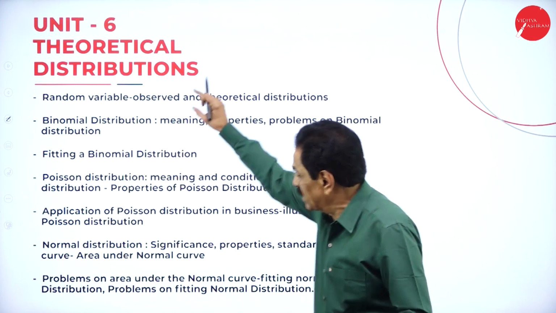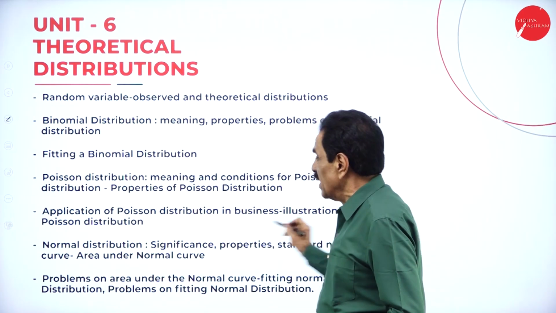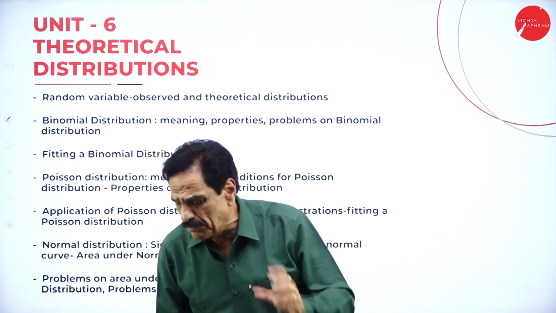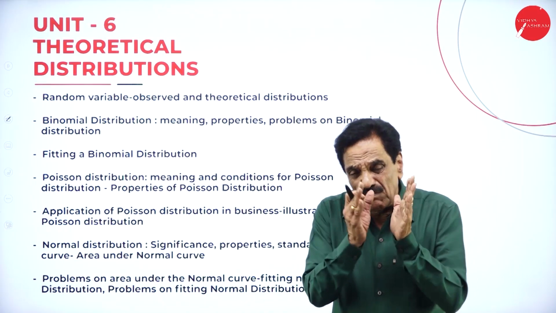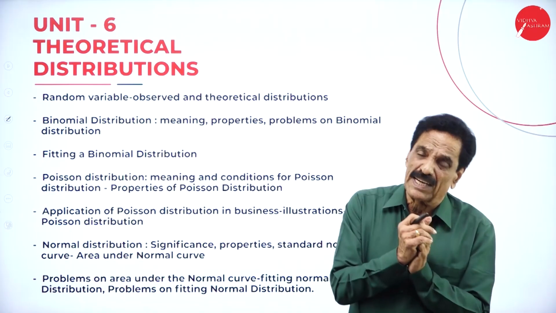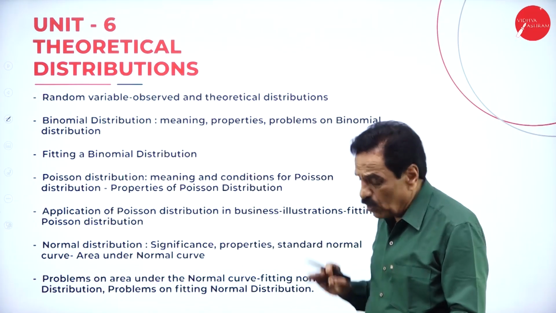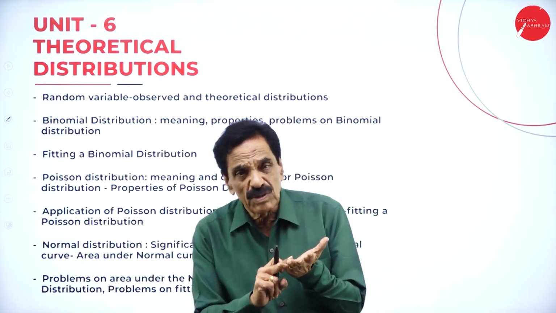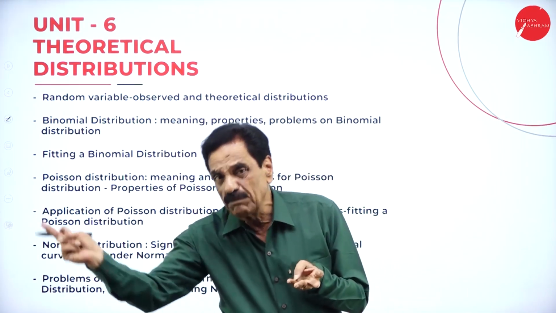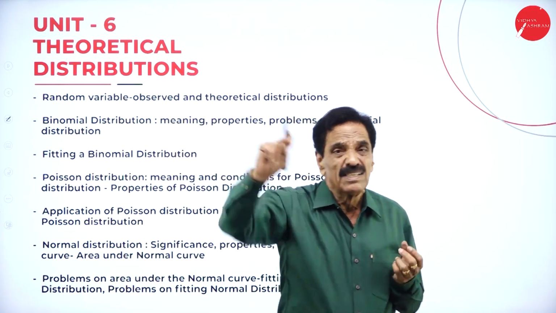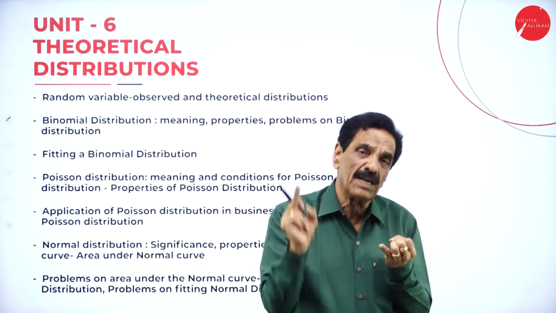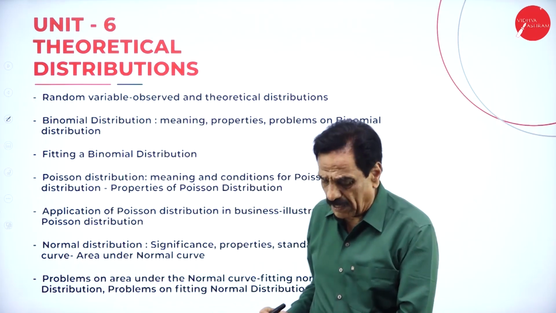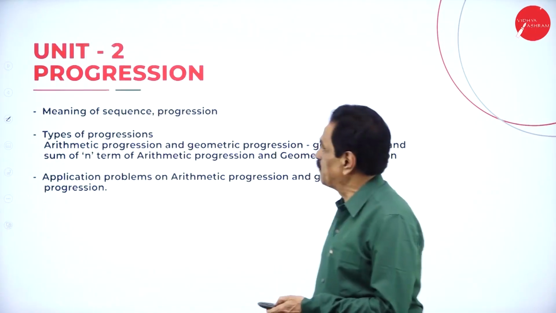This is only a distribution. The application of the Poisson distribution, and how to fit a Poisson distribution, we are going to discuss while solving problems. While solving, we will go into detail about all these items. This is the sixth area, and I told you about the normal curve. Distribution is nothing but the product reaching the consumer. We have the binomial, normal and Poisson distributions. So we will go back one by one and brush up once again.